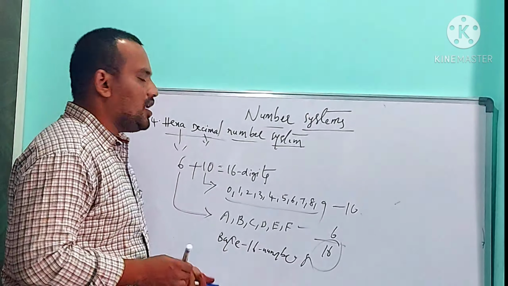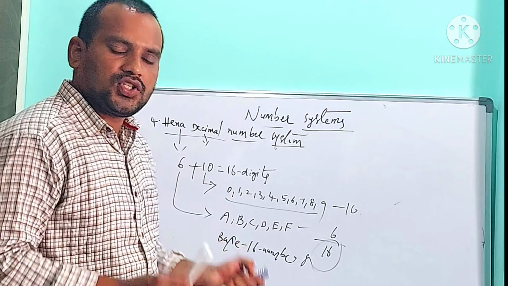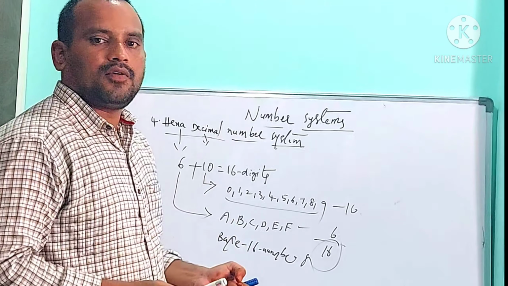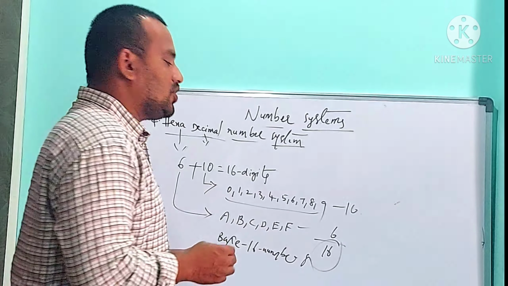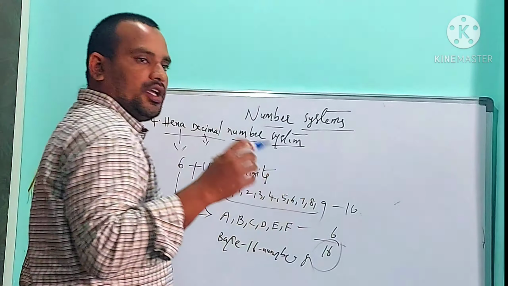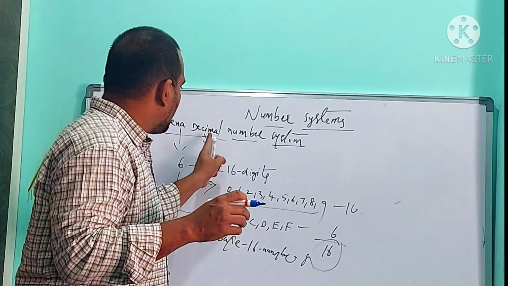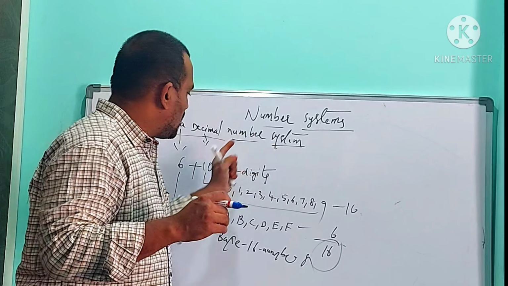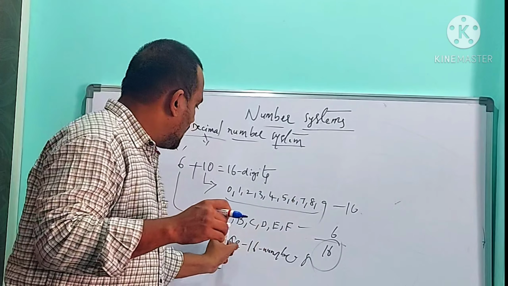Any number in the hexadecimal number system should be a combination of 0 to 9 digits and A to F alphabets.